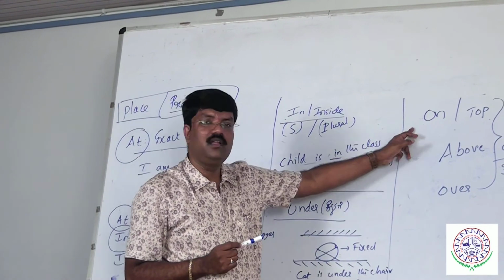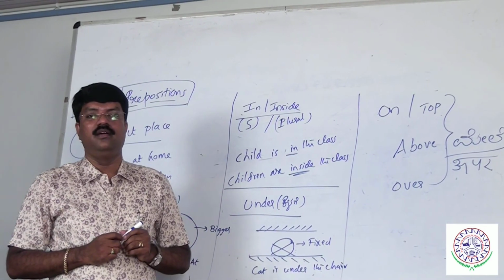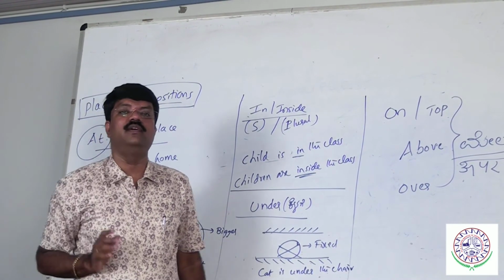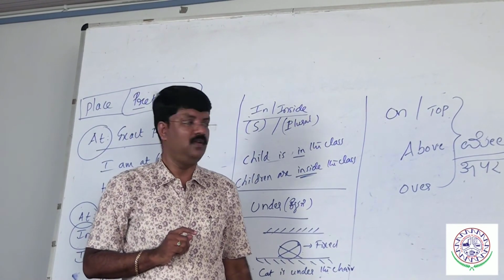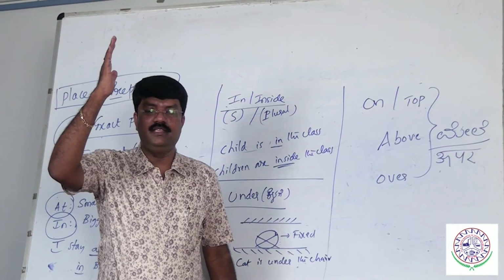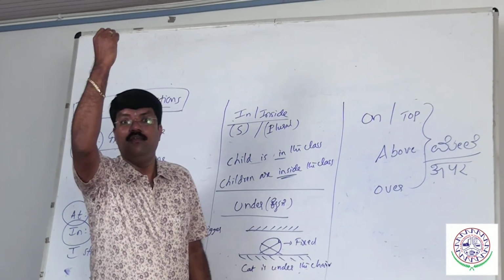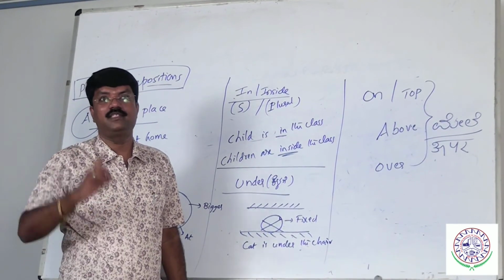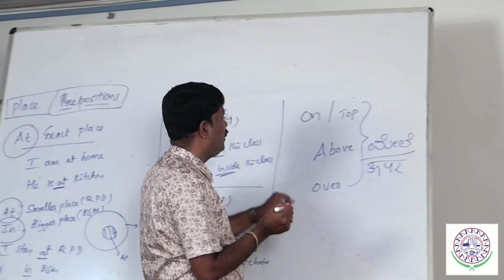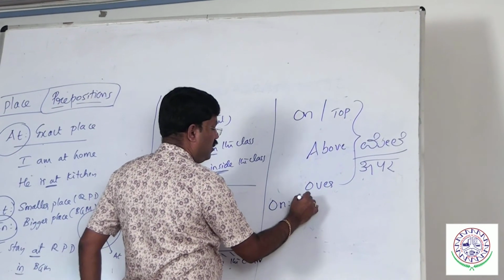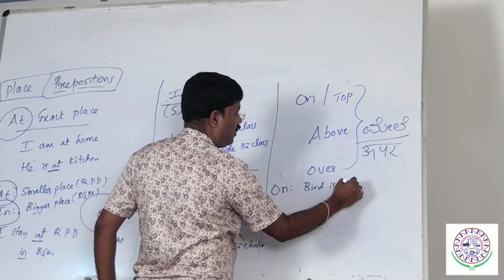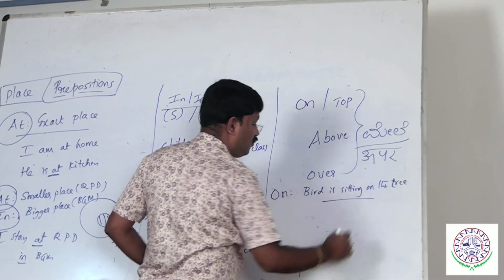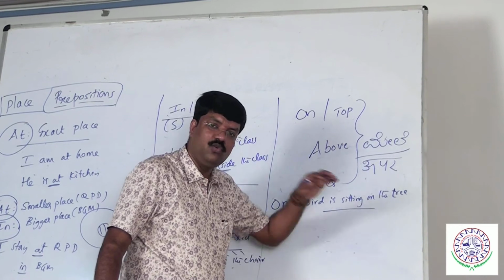I would repeat, on or top, both have the same meaning. Some object is at the top of something else which is closely attached, then only we call it on or top. What is above? Some object is at the top of something else which is fixed. It is up, it is fixed. Then only you call it above. Where is the sky? Sky is above us. Let me give an example. On: bird is sitting on the tree, meaning the bird is sitting on top of the tree. But why on? Because it is closely attached.